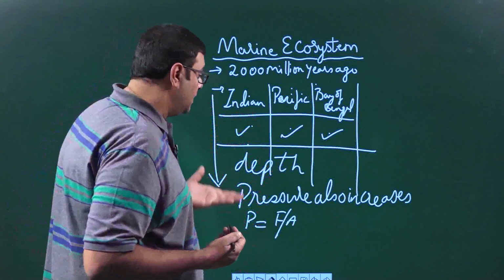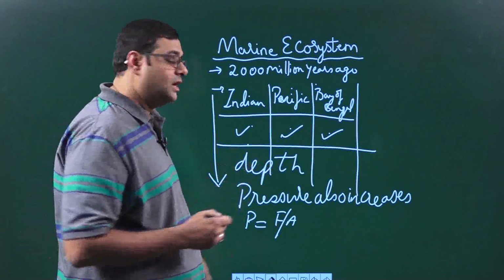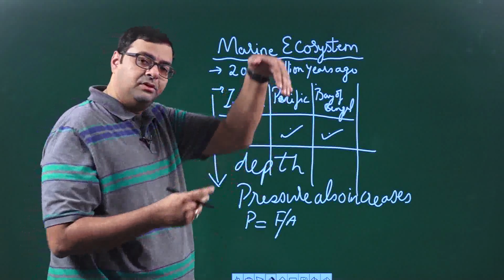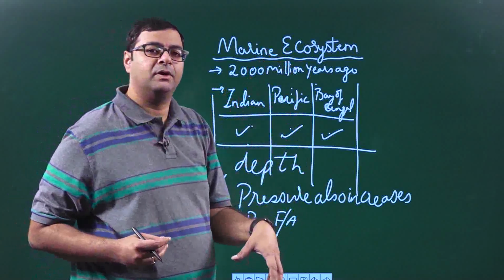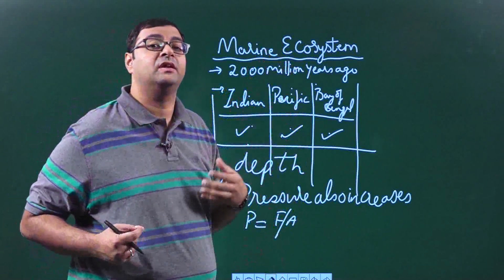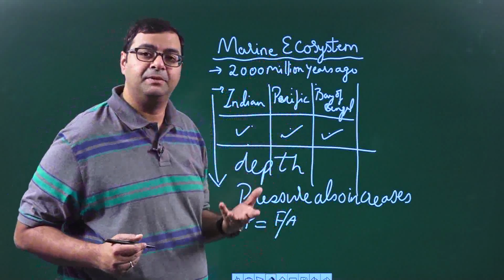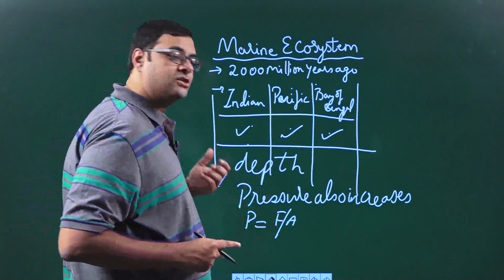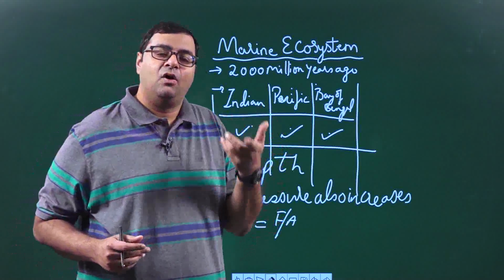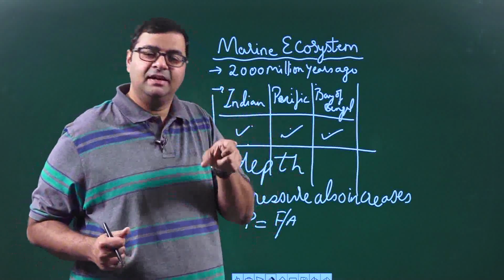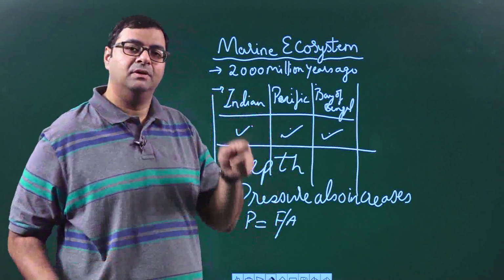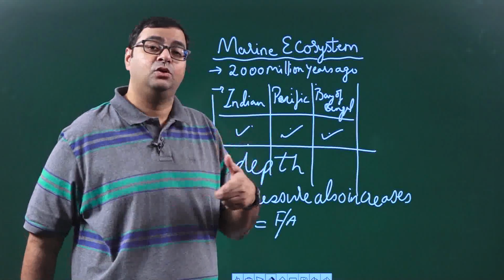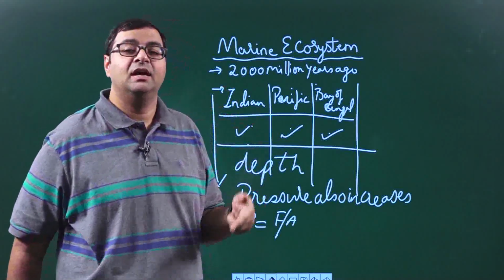But what happens here in the ocean? As the depth increases, the pressure also increases. So when the pressure increases, the organisms living in the marine ecosystem have to adapt to that change in pressure accordingly.